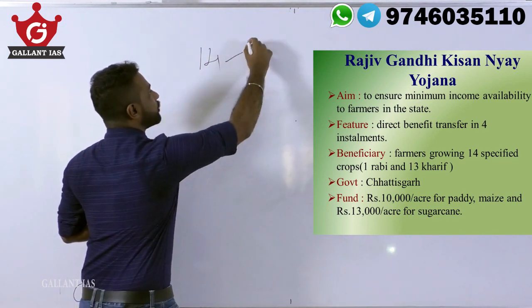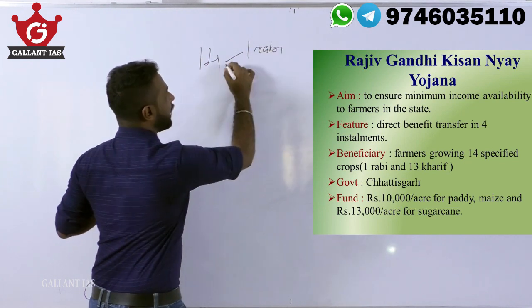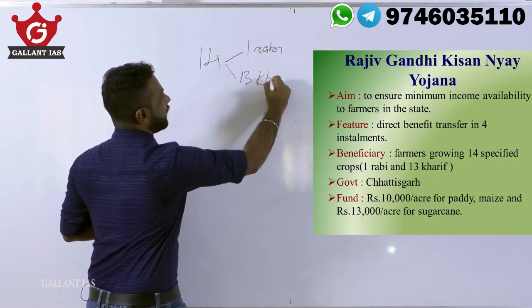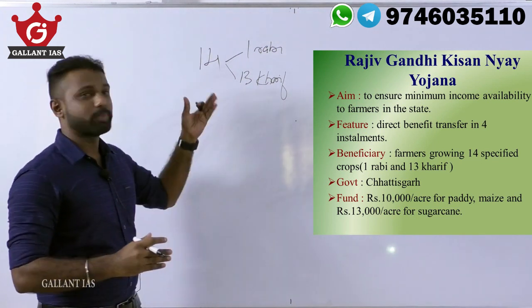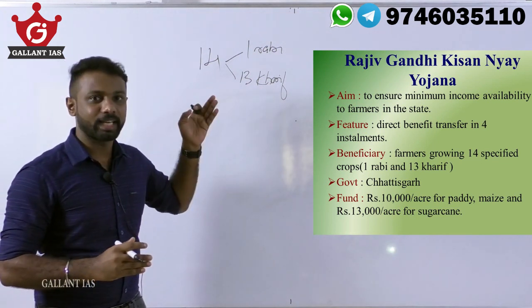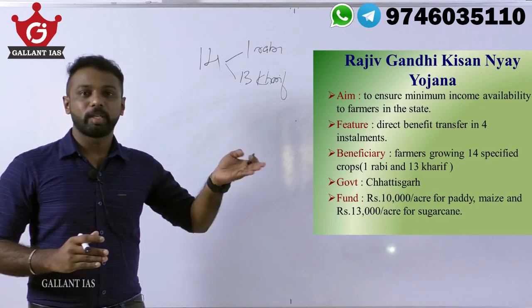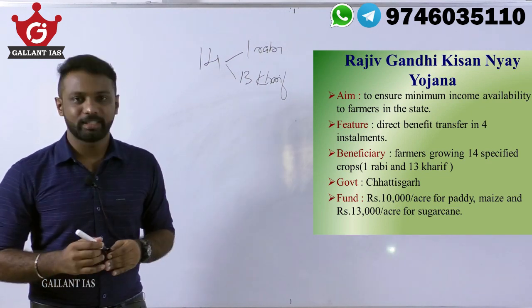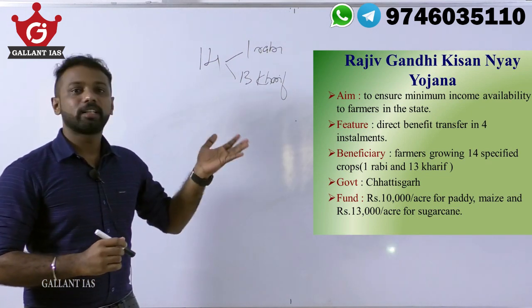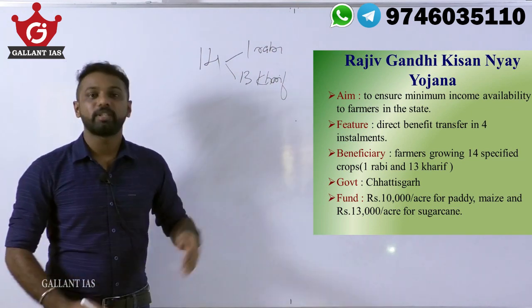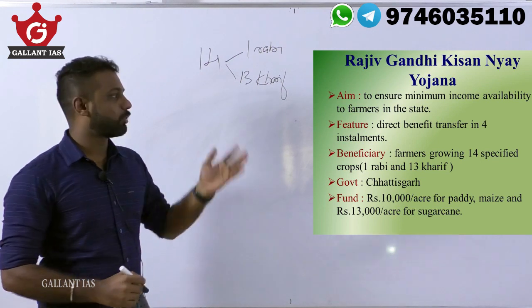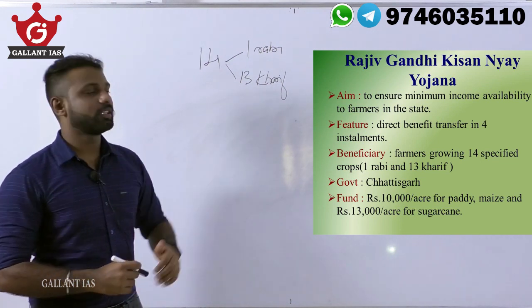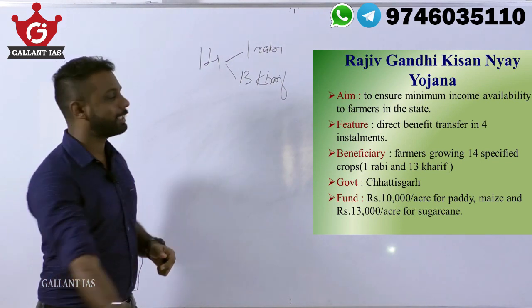And this 14 includes one rabi crop and 13 kharif crops, right? So the farmers who cultivate the specified one rabi crop and 13 kharif crops can avail the minimum income support from the state government of Chhattisgarh. And this income support is directly transferred to the bank account of the farmer in 4 installments. That's the most important feature of Rajiv Gandhi Kisan Nyaya Yojana, right?